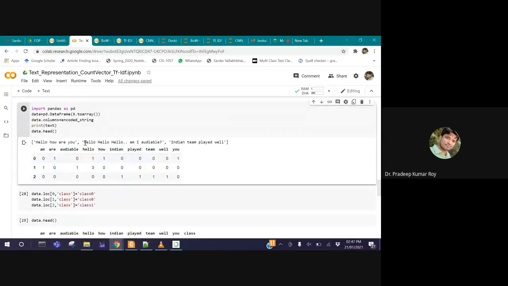If the message is "hello, hello, hello", the second message, you see here, just below "hello" there is 3. If you see the first message, "hello, how are you?", they are scanning from the first location. Is the first word present in the first message? Yes, put 1. The next one is not there, so put 0. Is the word "hello" there? Yes, put 1. But "audible" is not there, so put 0. Then second, "how" is there in the first message, so place 1. Then "Indian" is there? No, 0. "Played" is no, 0. Remaining all are 0 except the last one, that is "you".